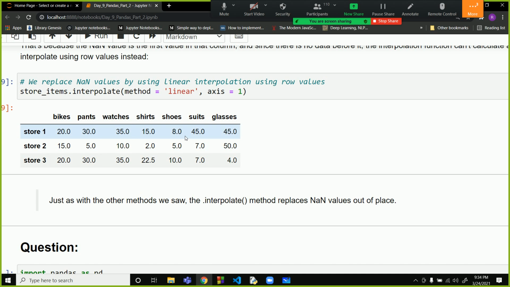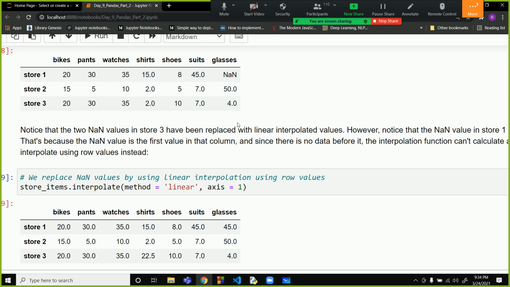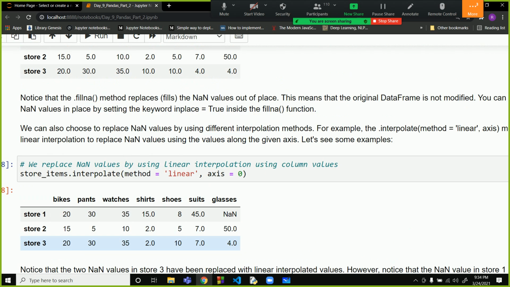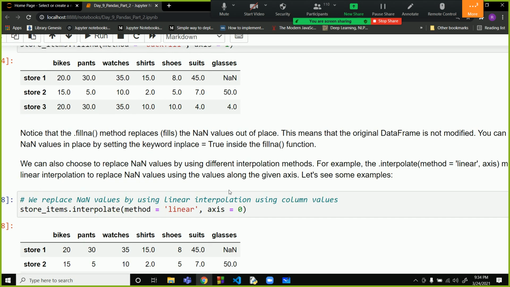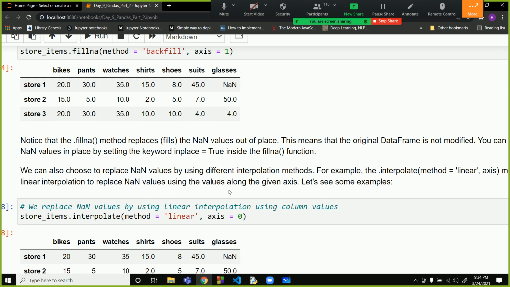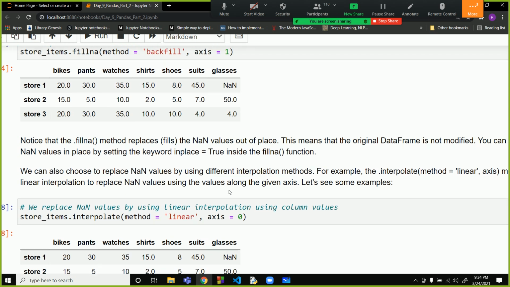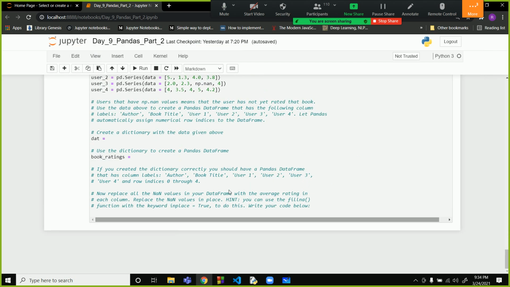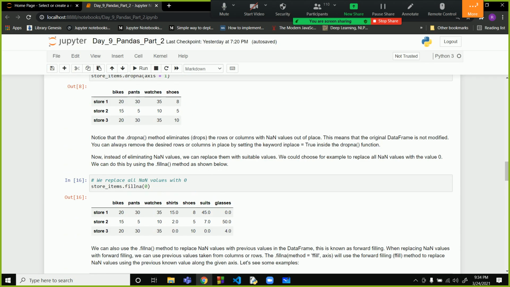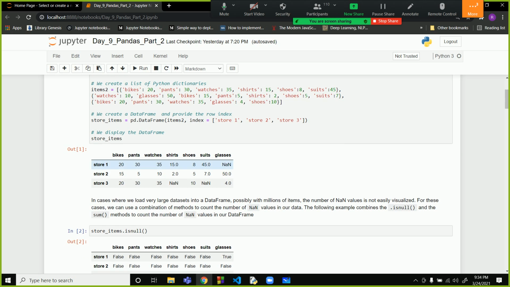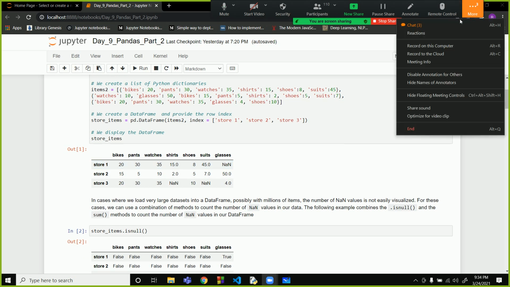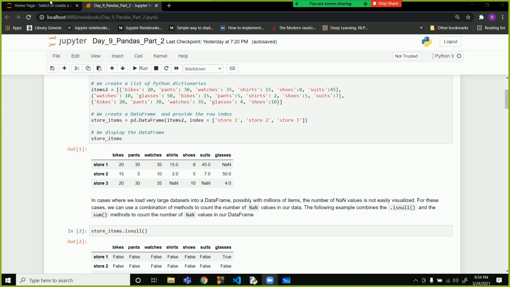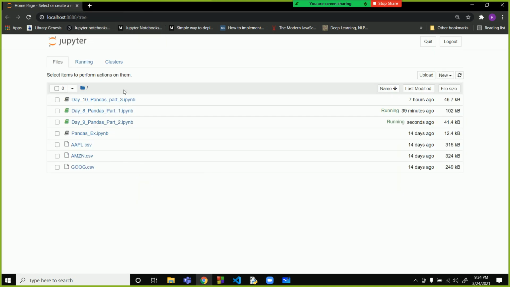Why is it doing an interpolation like this? This is a question that you can do on your own. So two parts of the data frame are complete. Now we'll go to the third part.